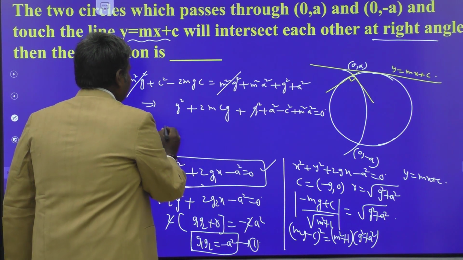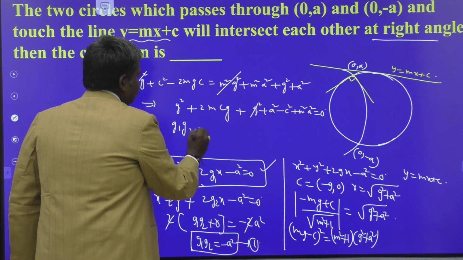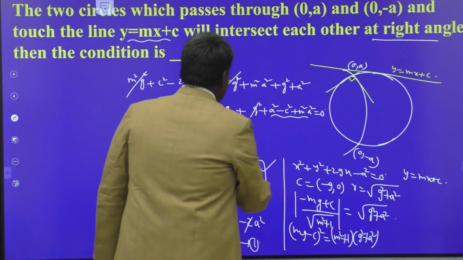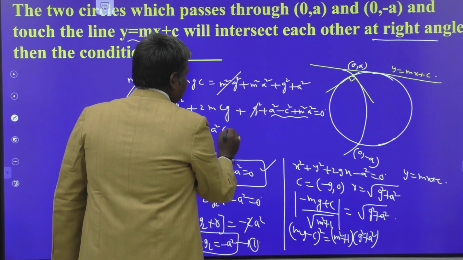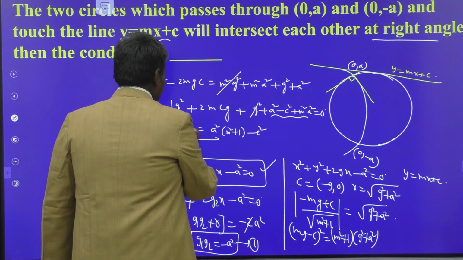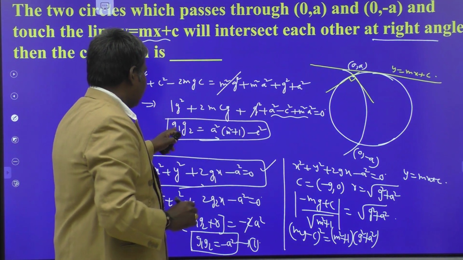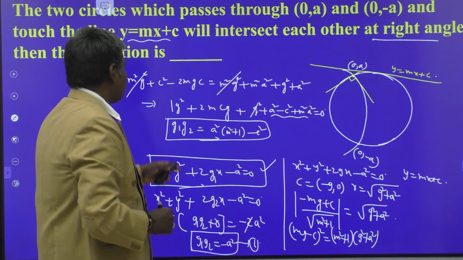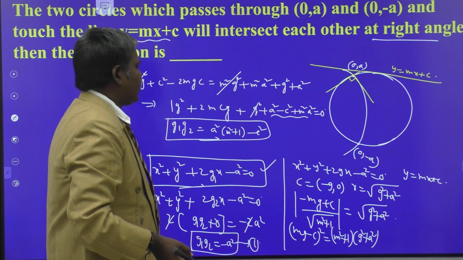So what is the product of the roots here? g1 g2 is equal to constant by g square coefficient. What is the constant here? a square into (m square plus 1) minus c square. This is g1 g2, and already g1 g2 is given. Equate both of the values of g1 g2, we get the required condition.